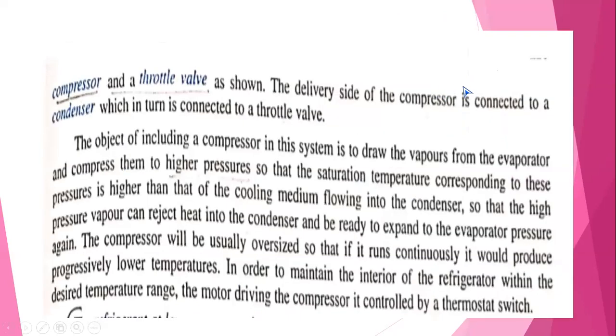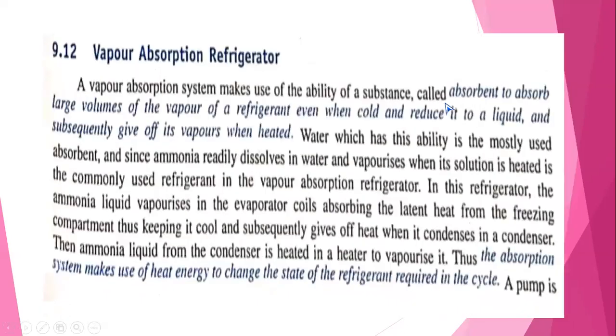Next, come to the point. This is the explanation of the vapor compression refrigerator. Next, come to the point. The another type of refrigerator which we use in laboratories or research purpose. Say here, the vapor absorption, that is compression in the previous case.